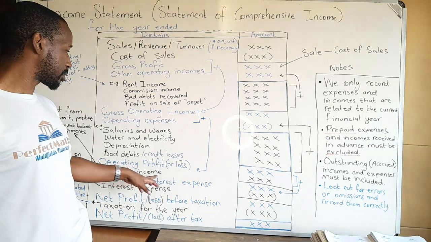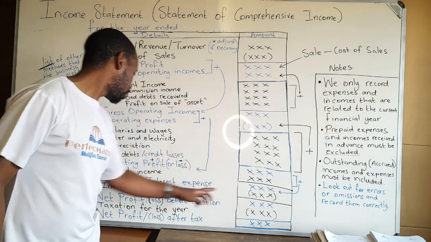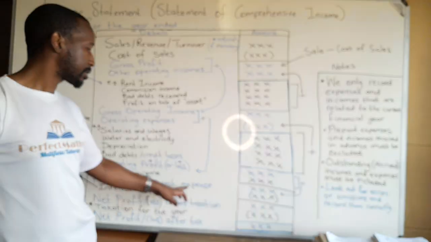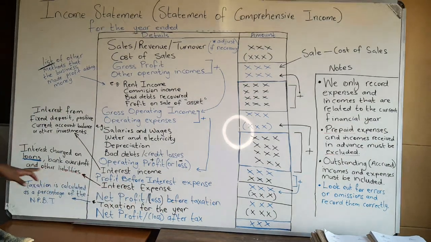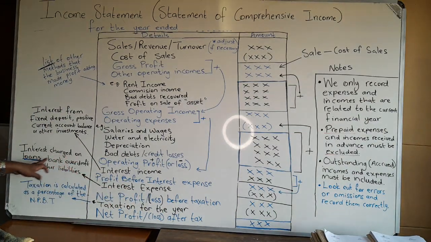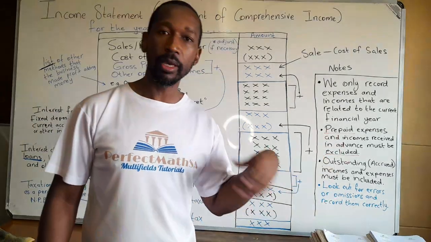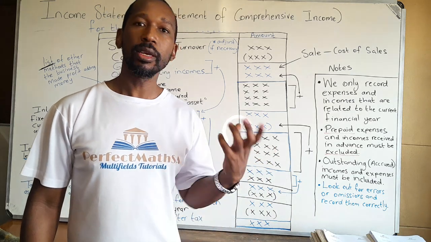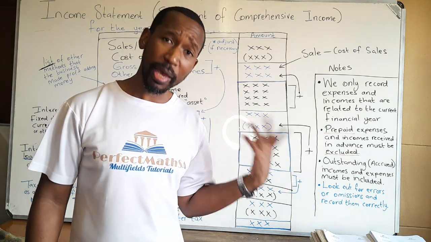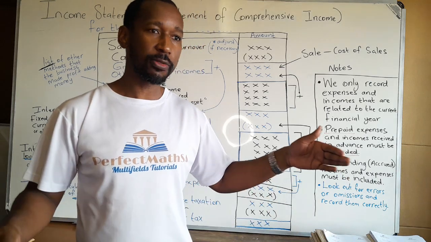Then once we have the interest income, we add it to the already made profit to get what we call profit before interest expenses. Now, interest expenses comes up next as interest that is charged on loans, bank overdraft, or maybe by creditors. So any loan that we have with the bank will be accumulating interest. So the interest that's there will be removing money from the business because we need to pay for it for that current financial year. So usually our interest is calculated for the whole year.